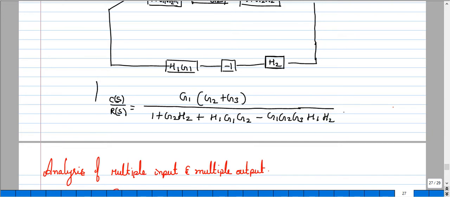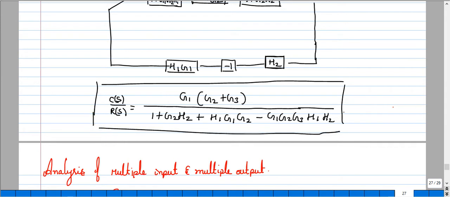So this will be your final transfer function after reducing the above block diagram.